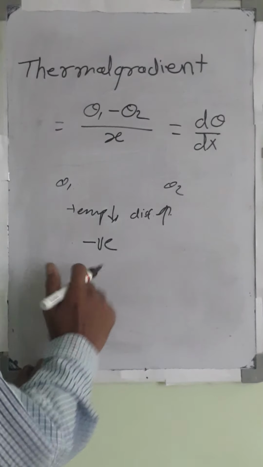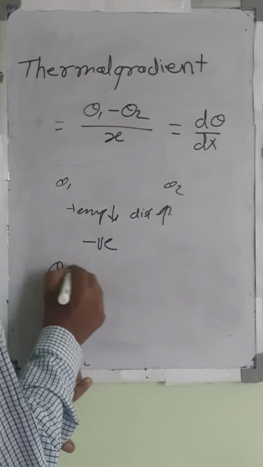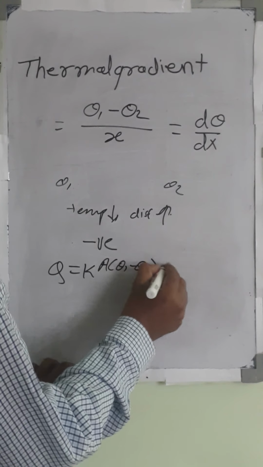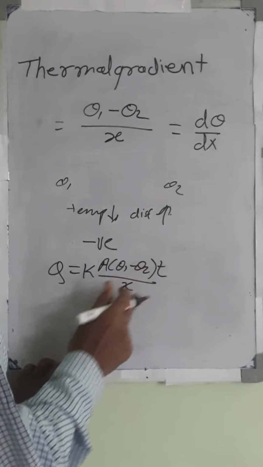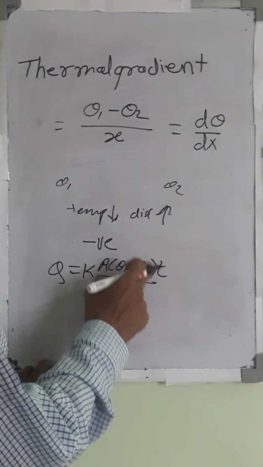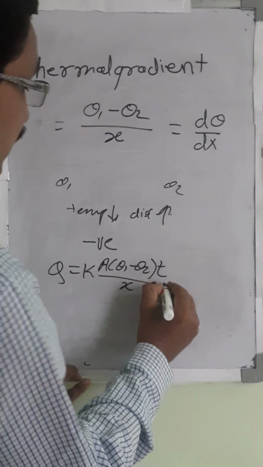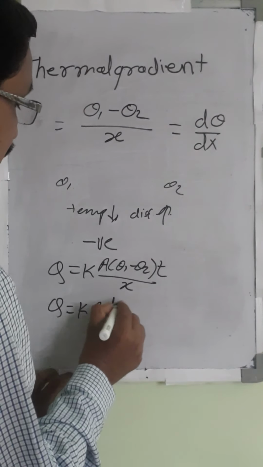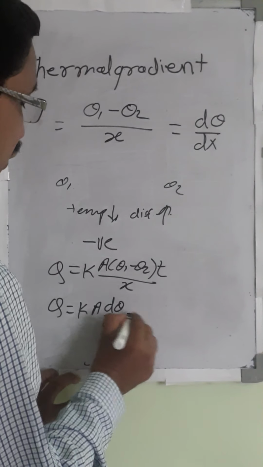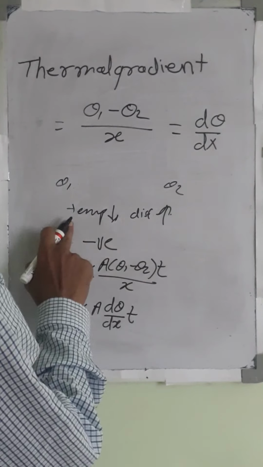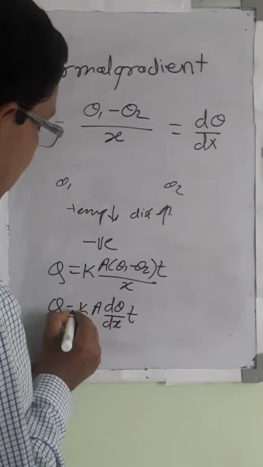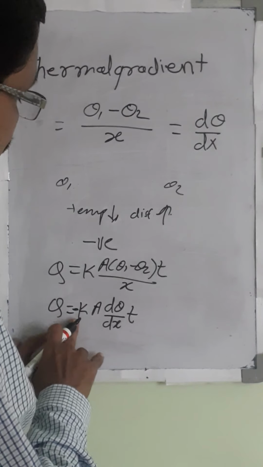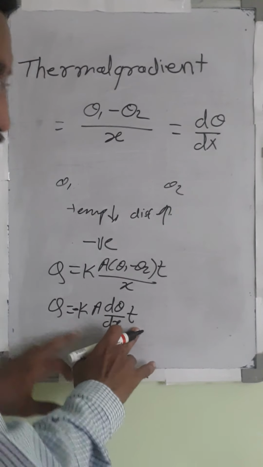Now in the previous equation, q is equal to k a (theta 1 minus theta 2) into t upon x. Here (theta 1 minus theta 2) upon x we can replace by d theta by dx. So q is equal to k a d theta by dx into t, and as temperature decreases while distance increases, it is a negative quantity, so it is represented by the minus sign. So q is equal to minus k a d theta by dx into t.